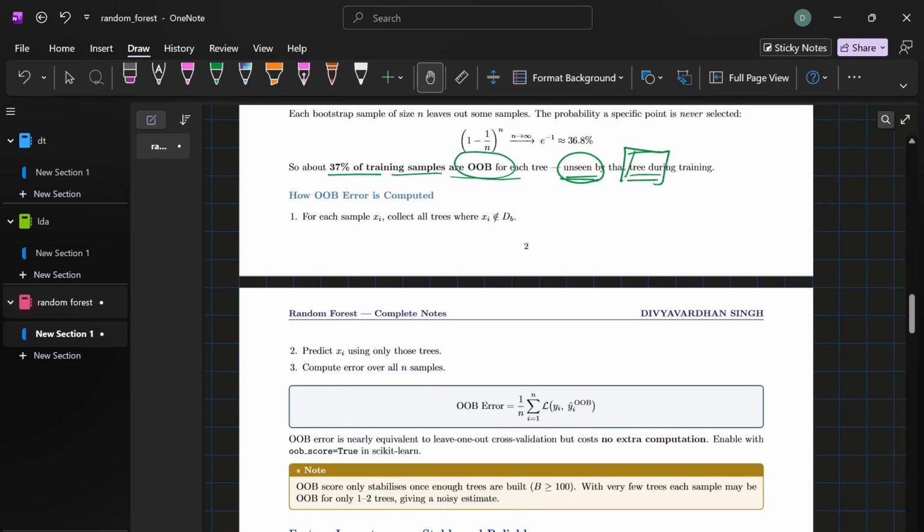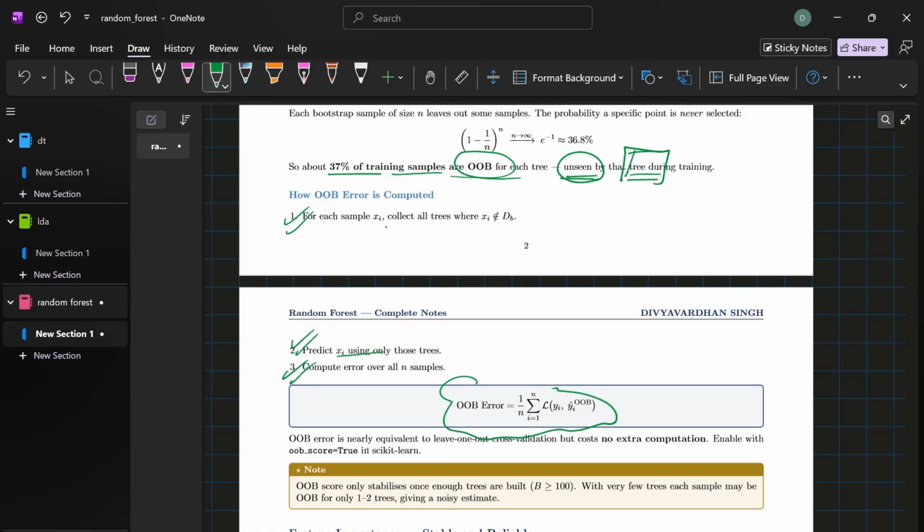For each data point, you collect all the trees that didn't train on it and make a prediction using only those trees, and compare it to the true label. This gives you the OOB score, a nearly free cross-validation estimation with zero extra computation. Just set oob_score to True in scikit-learn and you're done.